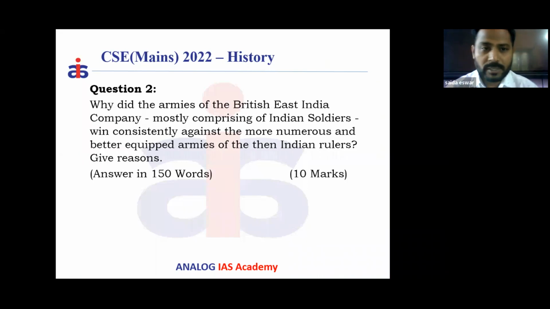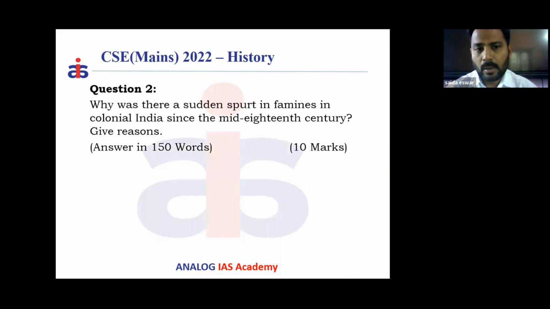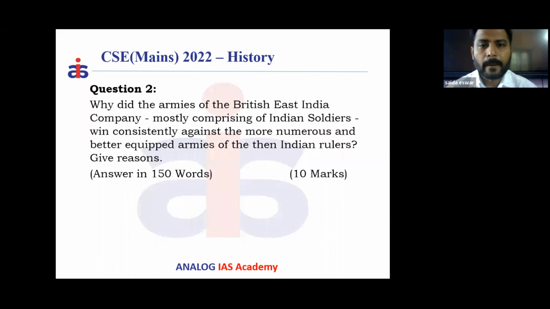And the second question is: why did the armies of the British East India Company, mostly comprising Indian soldiers, win consistently against the more numerous and better equipped armies of Indian rulers? Give reasons. It carries 10 marks. You have to write in 150 words. Even for this question, it's very easy.